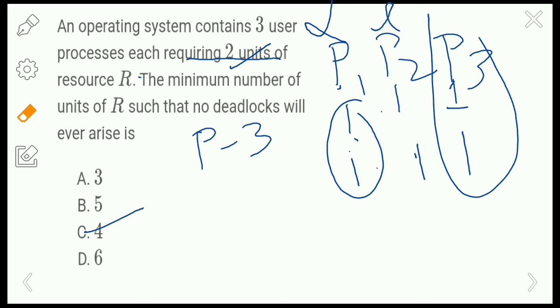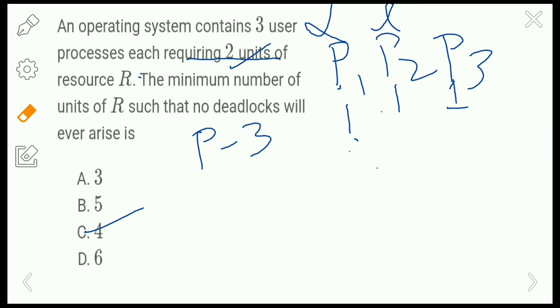With 3 resources only, it is leading to deadlock, right? So that's why we have taken 4. At least 4 resources must be there to avoid deadlock. You can take any larger number of resources also. If you take 5 resources, there is no deadlock. 6 also, there is no deadlock. So the minimum number of units of R such that no deadlock will ever arise is the 4 option. So that is about deadlocks in the operating system, and this question was asked in GATE 1997.